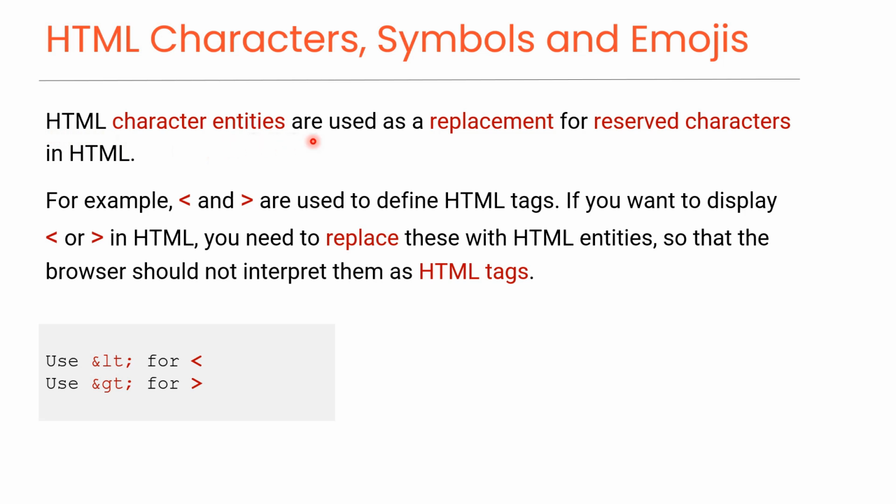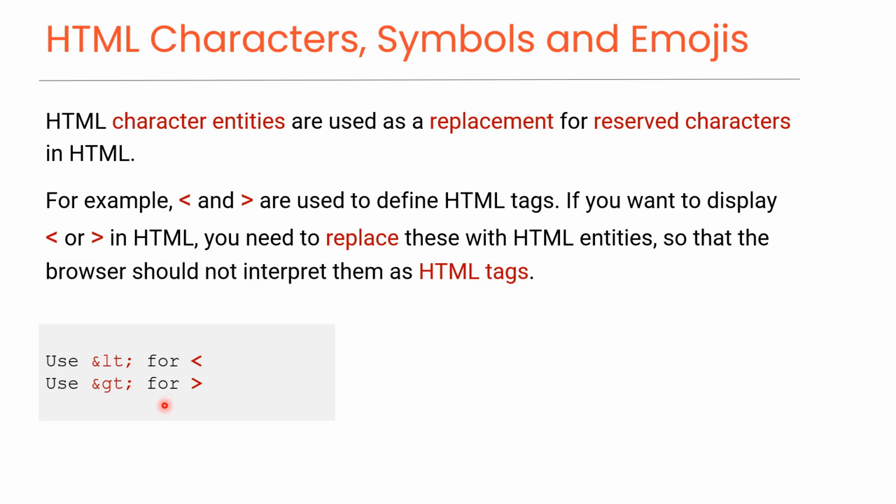HTML character entities are used as a replacement for reserved characters in HTML. For example, the less than and greater than signs are used to define HTML tags. If you want to display these signs in HTML, you need to replace them with HTML entities, so that the browser does not interpret them as HTML tags.